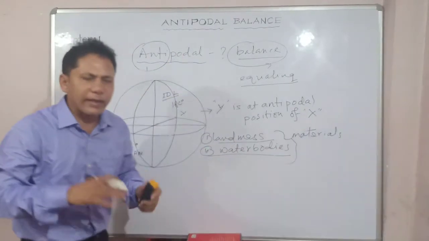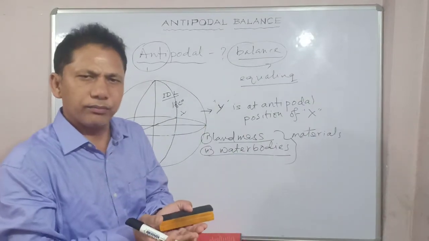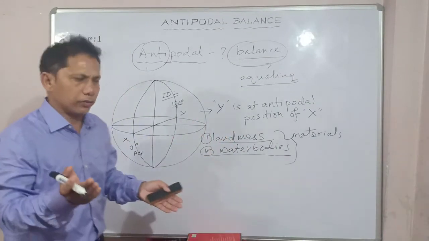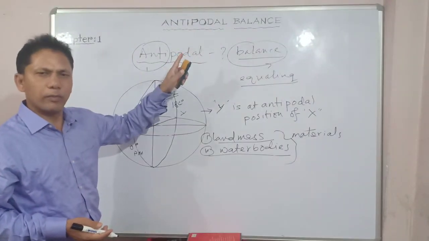So if I give you some examples of how it is properly balanced within the spherical shape of the Earth, it will be more clear to you. So this is the meaning of antipodal balance. Got my points?